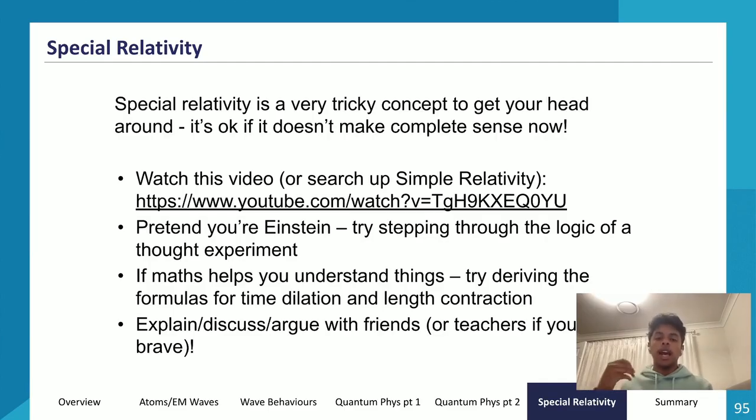looking at this. Because as I mentioned before, the hardest part about special relativity questions is identifying which one is the relativistic momentum and which one is the relativistic value, or the contracted or dilated value, and which one is the actual, the proper time, length, or mass, basically. So that is the hardest part of answering special relativity questions.